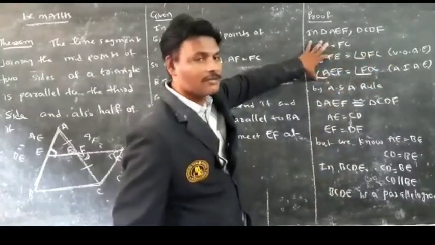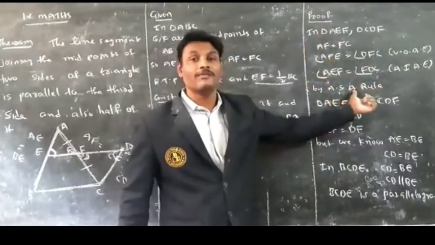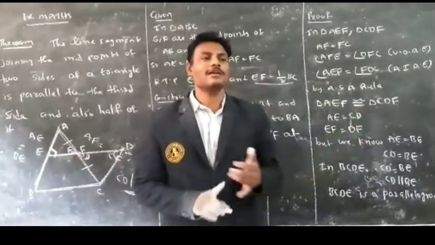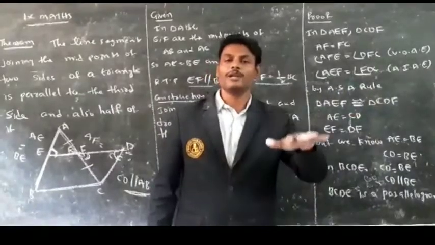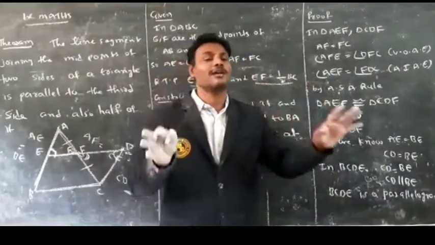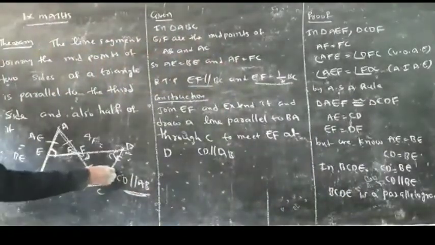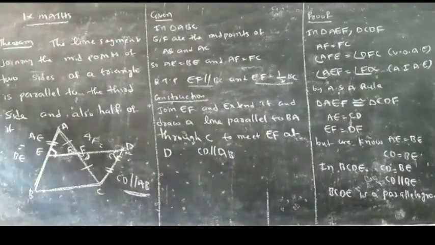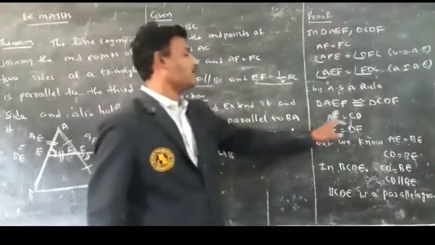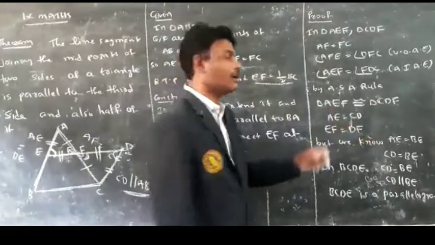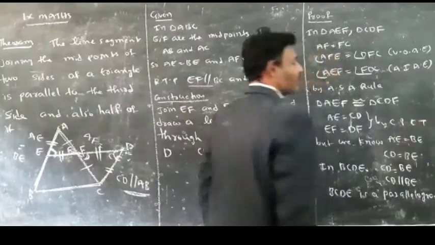So here two angles are equal and also one side is equal. By which rule? ASA. We can say the two triangles are congruent. Triangle AEF is congruent to triangle CDF. If two triangles are congruent, the remaining parts are all equal. So AE and CD are equal. Similarly, EF and DF are equal. AE is equal to CD and also EF is equal to DF by CPCT, corresponding parts of congruent triangles.